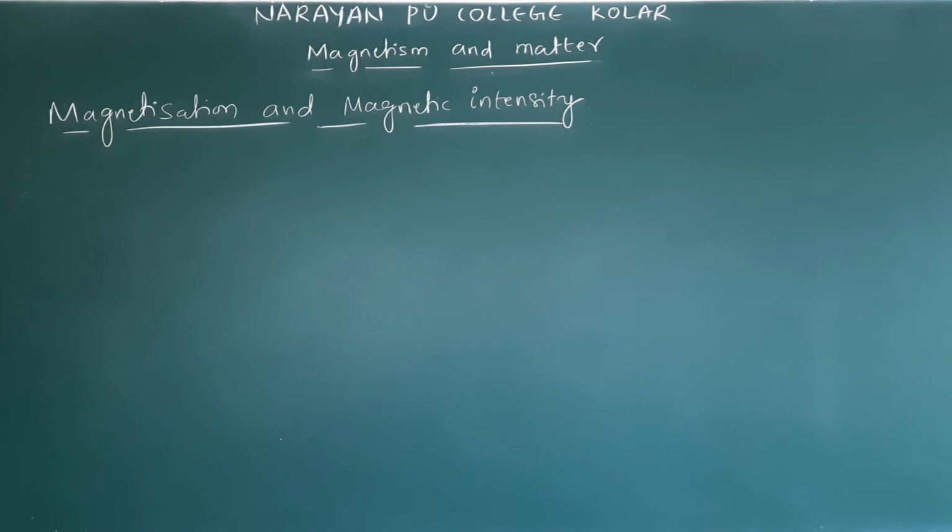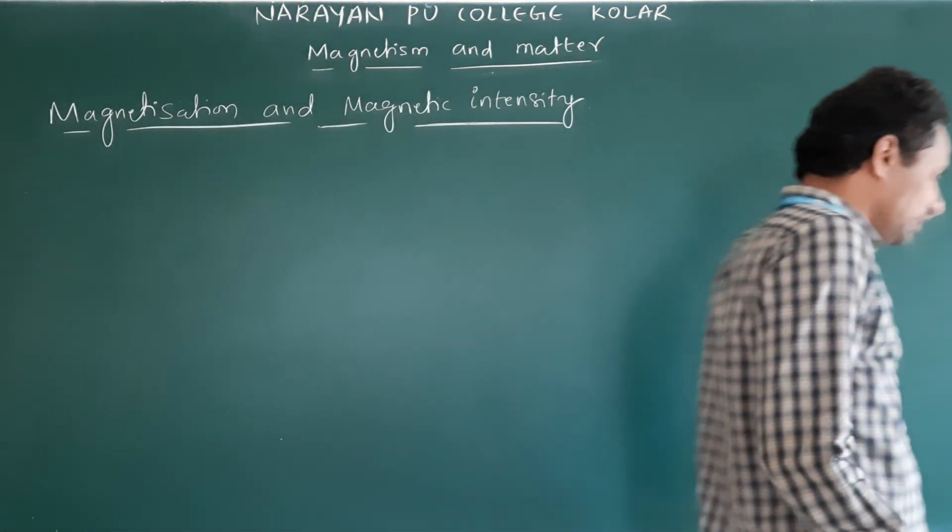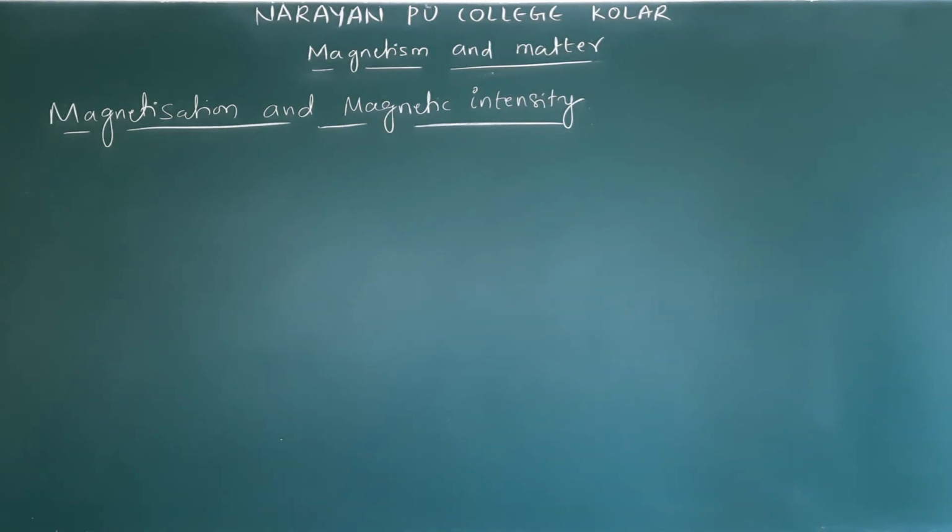Now, we all saw in moving charges and magnetism: angular momentum and the magnetic moment of a spinning electron. This we have seen in moving charges and magnetism, an electron revolving around the nucleus.